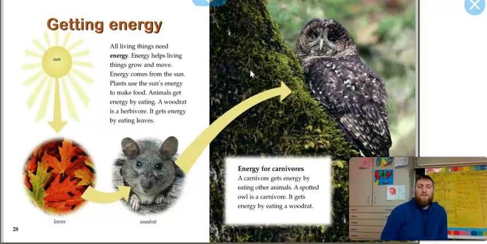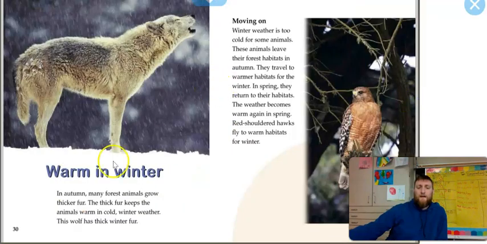Energy for carnivores. A carnivore gets energy by eating other animals. A spotted owl is a carnivore. It gets energy by eating a wood rat. Warm in winter. In autumn, many forest animals grow thick fur. The thick fur keeps the animal warm in cold winter weather. This wolf has thick winter fur.